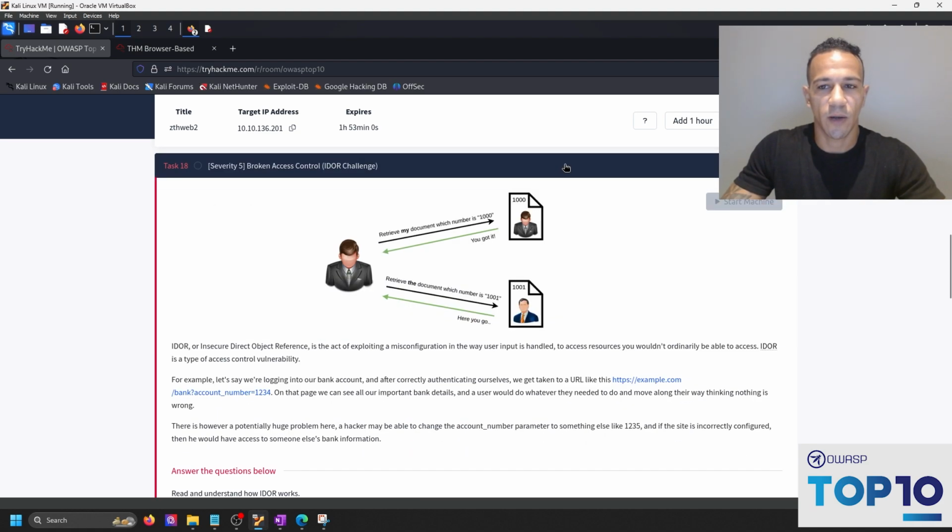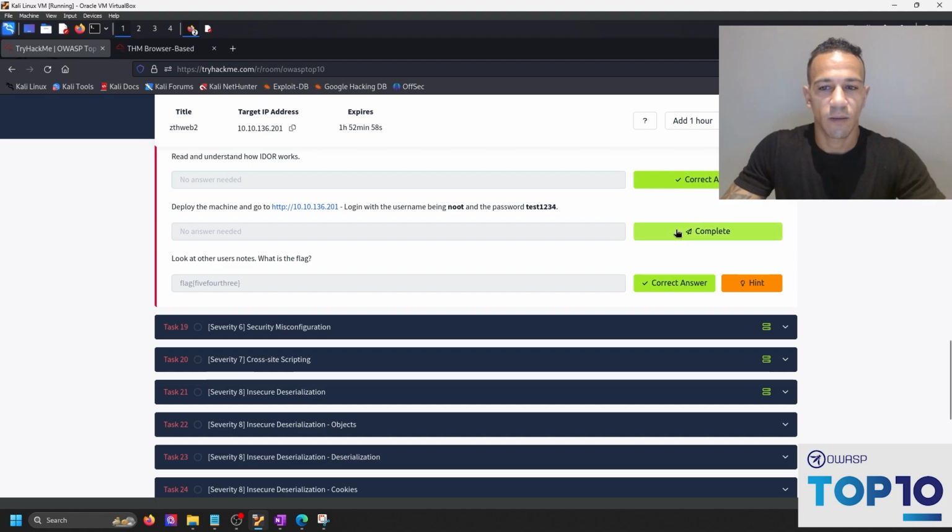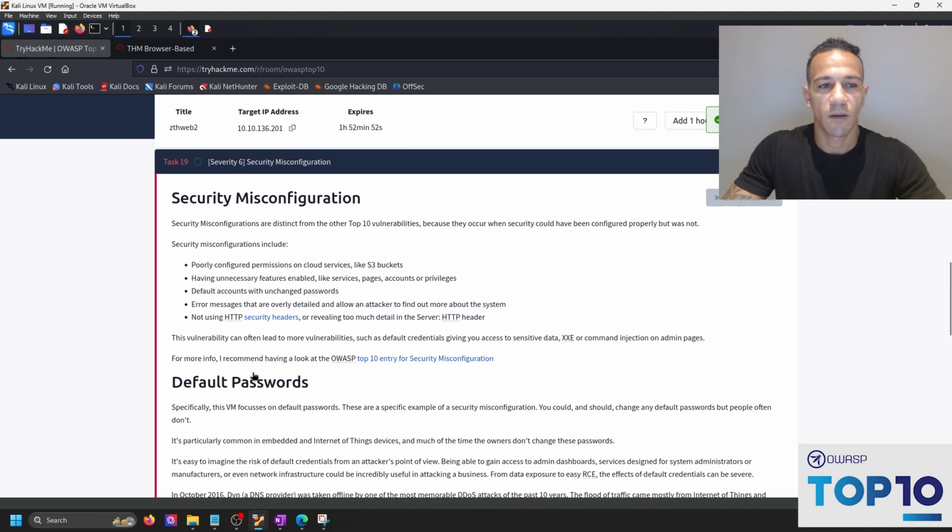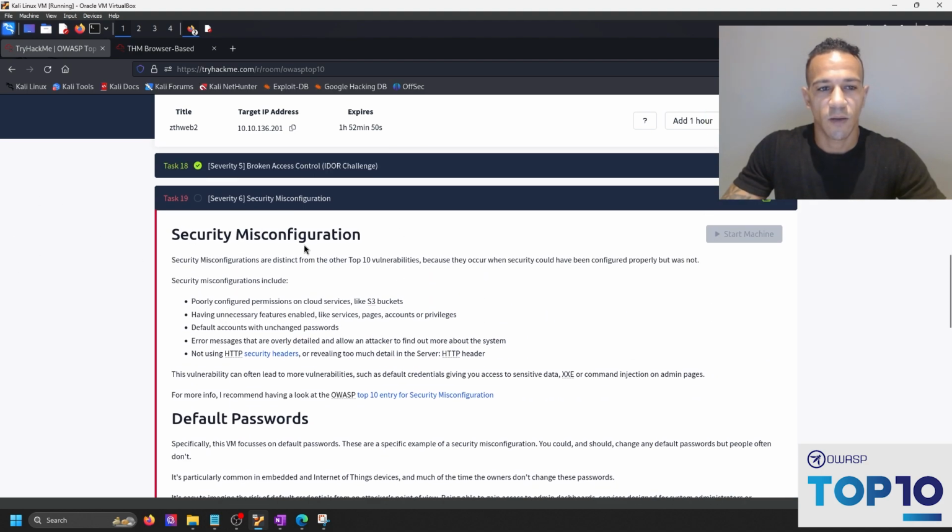We'll have to go ahead and stop the machine and see when the next machine is done here. So we'll go ahead and start the machine for security misconfigurations.